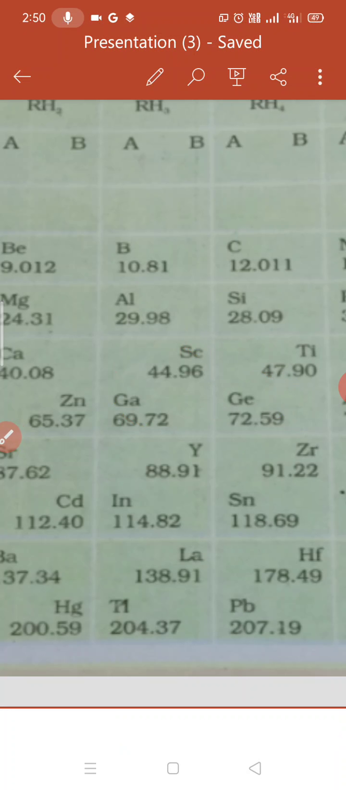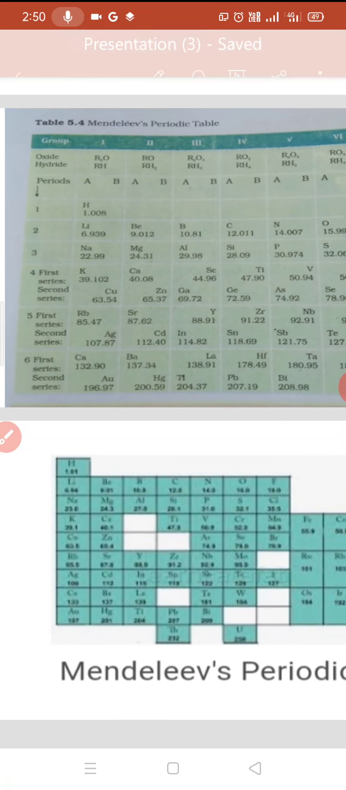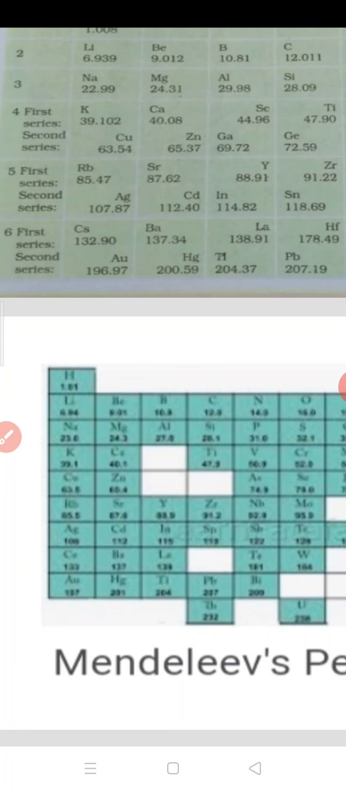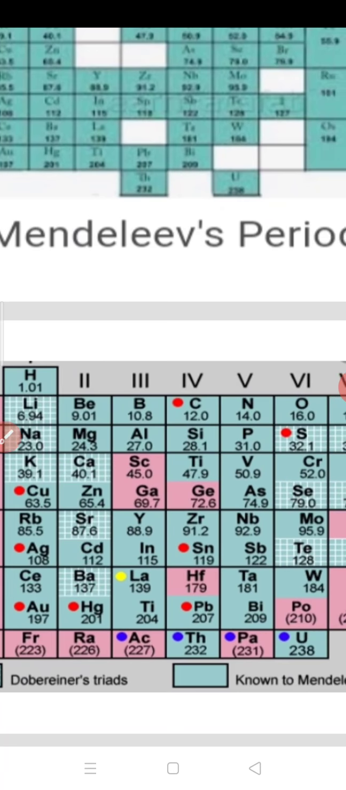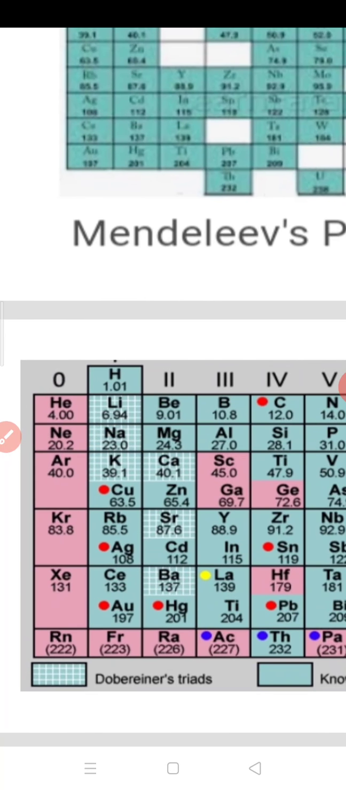Then the next achievement by the scientist, that is systematic study of the element, was given by the very first scientist, and that was fit to all 63 elements researched at that time. Like the next periodic table, here you will see the pink colored part.